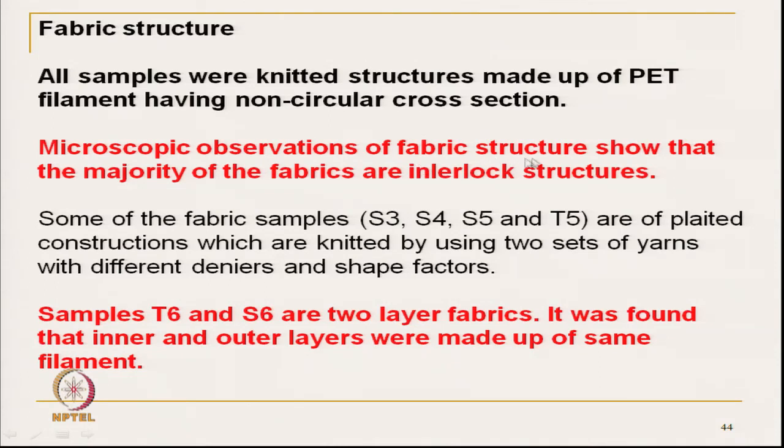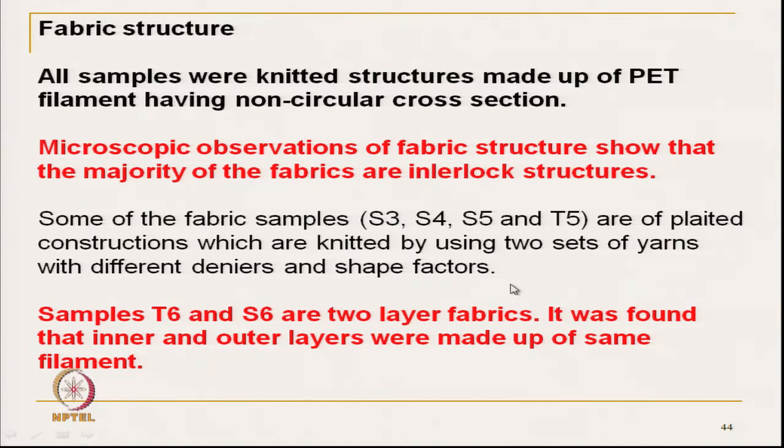Microscopic observation of fabric structure shows the majority of the fabrics are interlock in nature. Why they are using interlock, we will discuss. So, interlock fabrics are used in some of the fabric samples. S means soccer and T means tennis. Those are high active sports. Most of the fabrics are interlock in nature, and some of the fabrics we have seen are plated structures, which are knitted using two sets of yarn with different denier and shape factor.